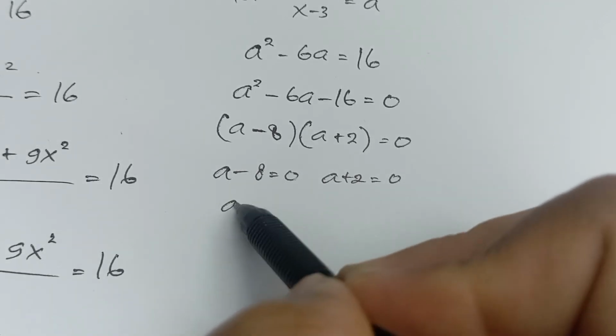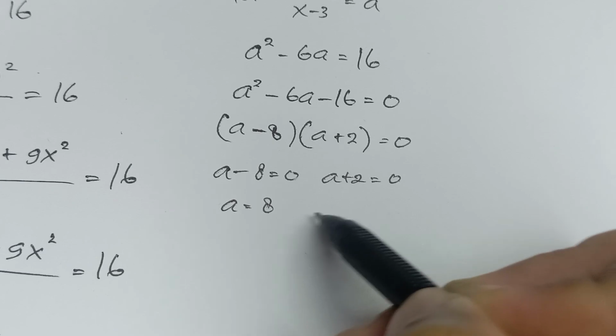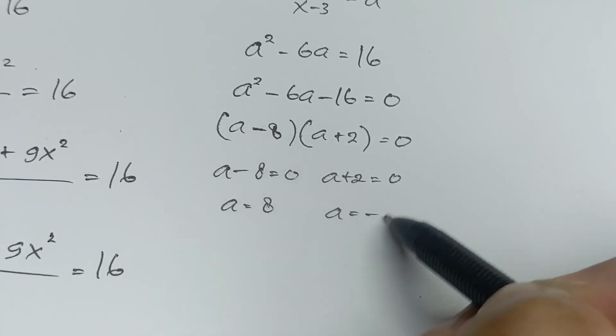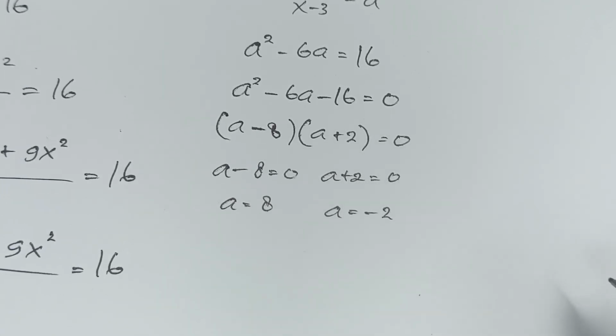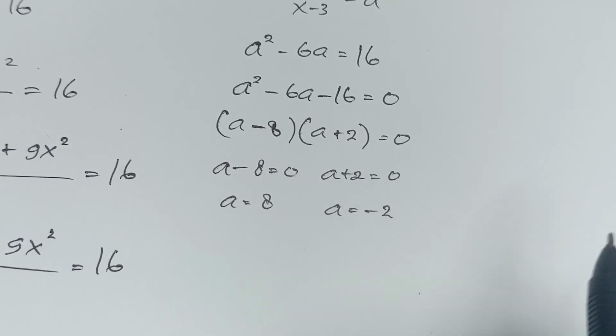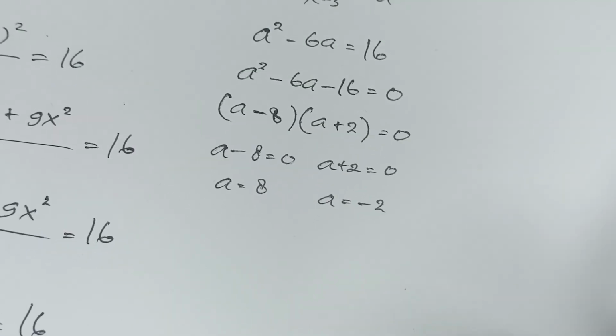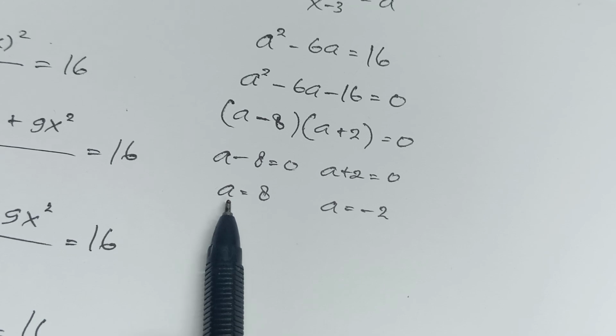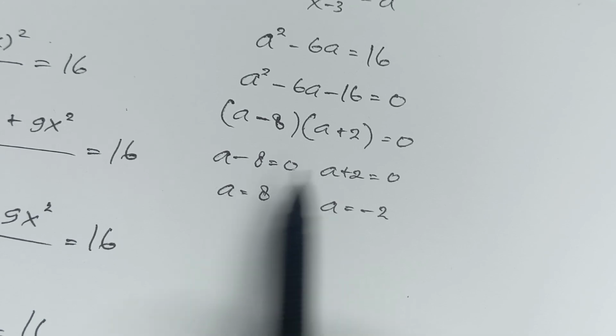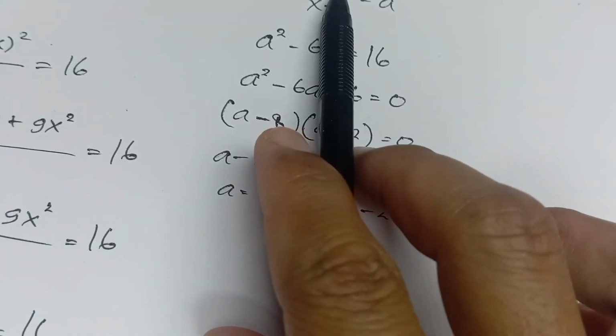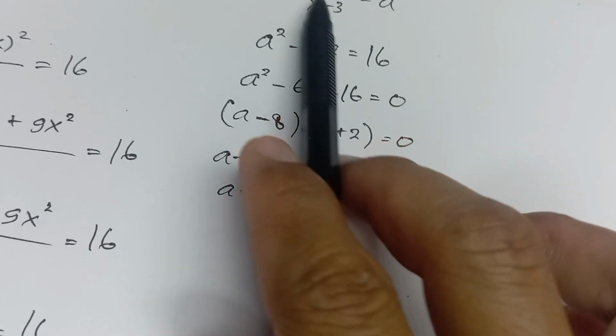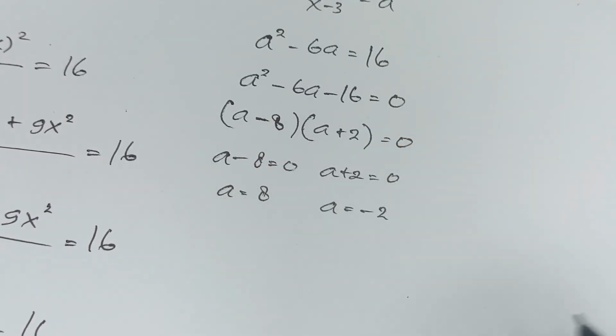So we have a equals 8 and a equals minus 2. Okay, a equals 8 and a equals x squared over x minus 3.